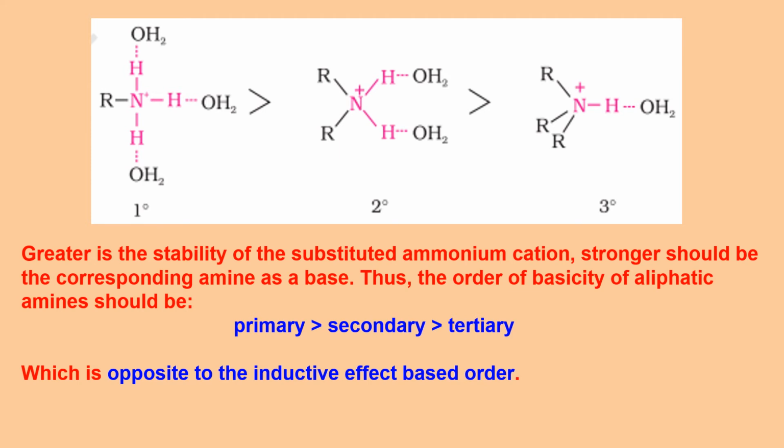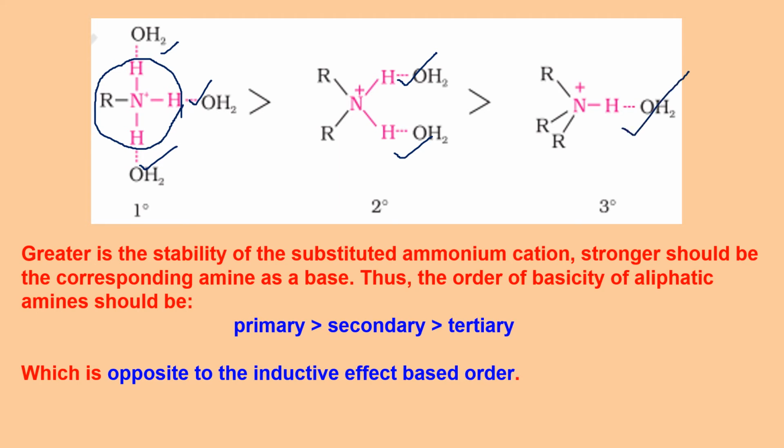If you talk about, say, primary amine, suppose it has reacted with H plus ion and this entity is formed, RNH3 plus. Now I have to see how stable it is in aqueous phase. In water it will make these 3 H bonds, so it is quite stable. If I take a secondary amine, it will make only 2 bonds with water molecules because nitrogen is not having any lone pair left. It's already R2NH2 plus. And then R3NH plus has only 1 NH, so it will be making 1 bond with water molecule.